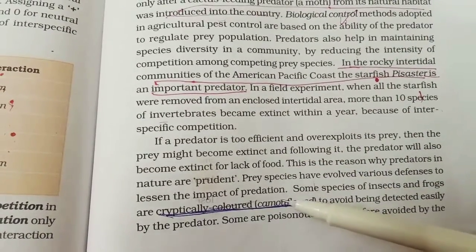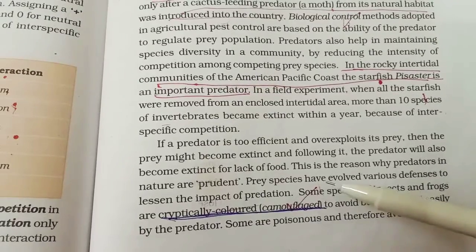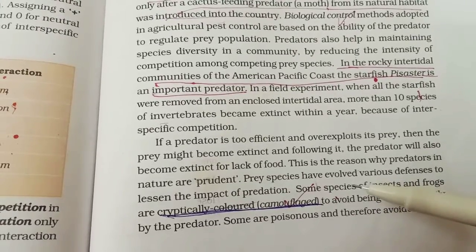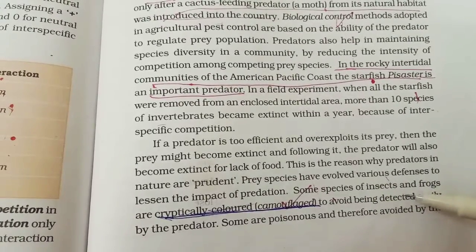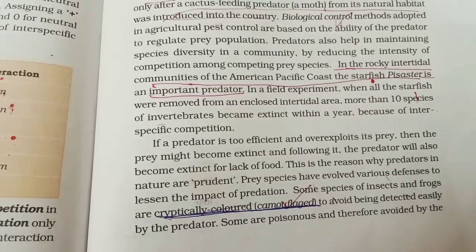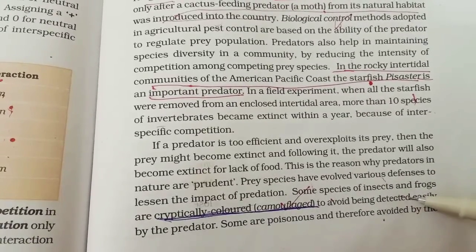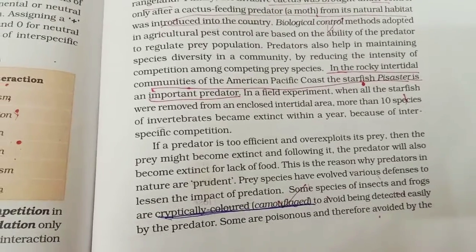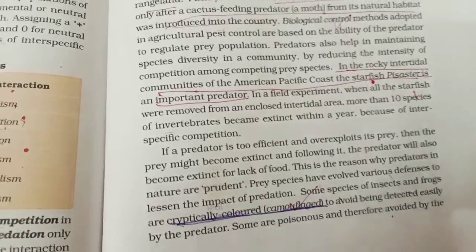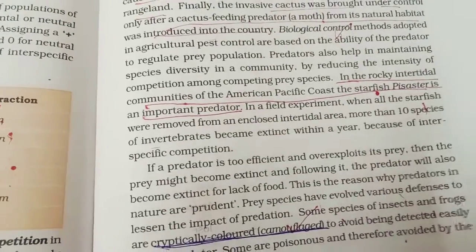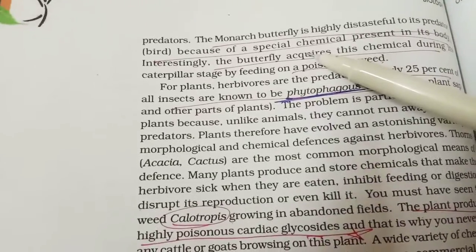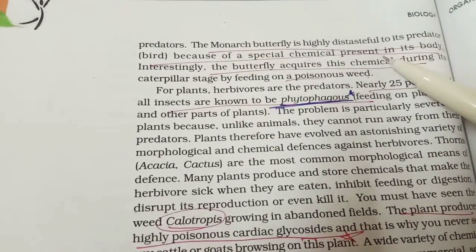Next, one more important example is camouflage. The organism can, you can say, hide itself in its background, avoiding being detected by predators. So that is camouflage. Like you can see the example of monarch butterfly, that is highly distasteful to its predator as it feeds on poisonous weed. You can see here, monarch butterfly is highly distasteful to its predators.